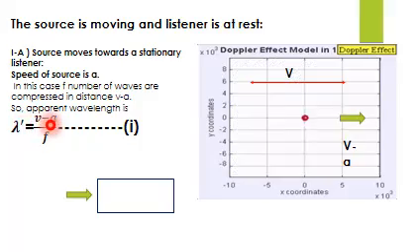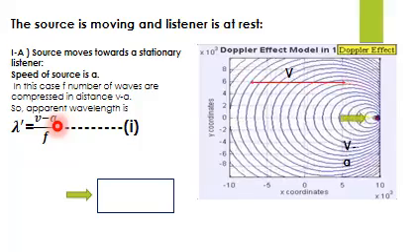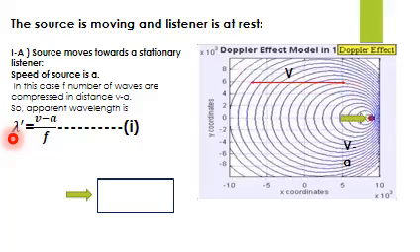This is known as the apparent wavelength, and it is represented by lambda dash. It is v minus a. Now what is v? It is the speed of sound, and a is the speed of the sounding source. So it is v minus a because the whole distance is now decreased between the stationary observer and the moving sounding source. So it is now v minus a upon f. This is your equation number 1.